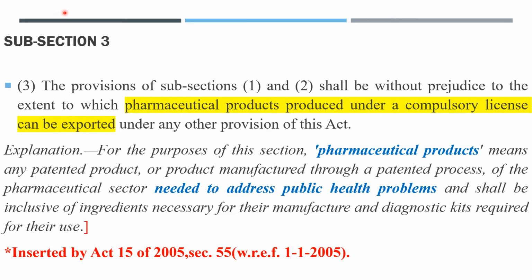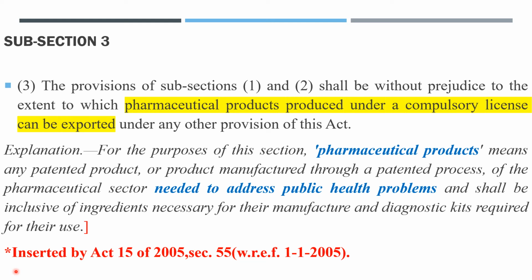Now you can see here the square bracket that was started in subsection 1 is ending here. There is a closed square bracket. And this means, friends, the whole section, that is section 92A, is inserted by Act 15 of 2005, section 55, with effect from 1st January 2005. That means the whole section is actually inserted.